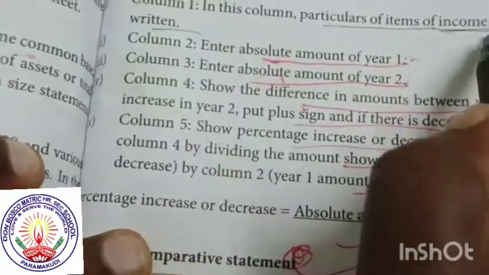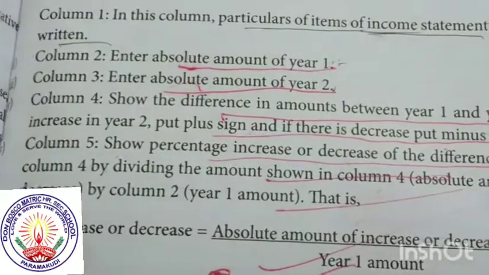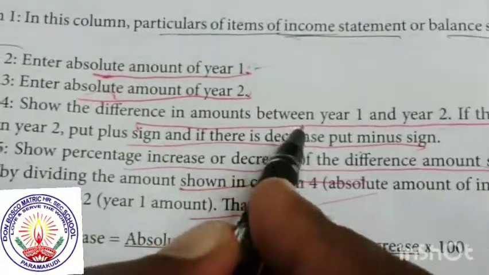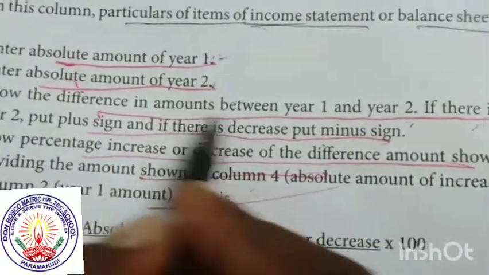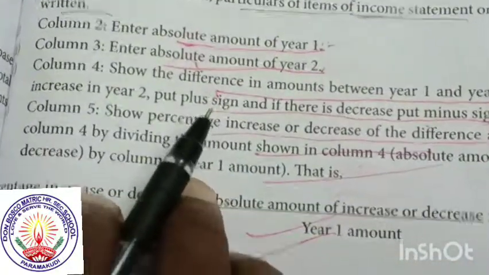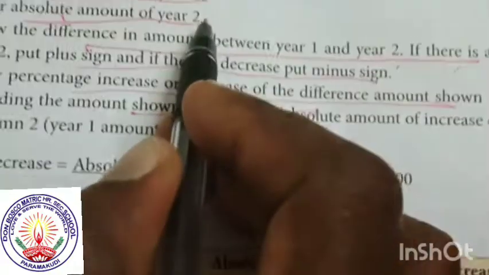It is for the comparative statement. First of all, take for the sum. We write for base year, first year and second year. Next, column 4: the difference amount between first year and second year. What is the difference between first year and second year? It is called the fourth column. You write the last column: the percentage of increase and decrease for first year, second year.